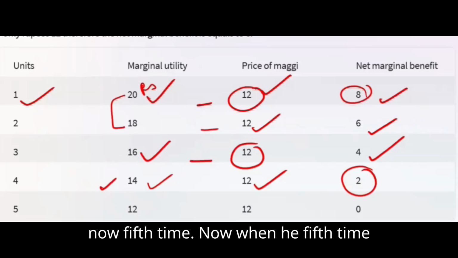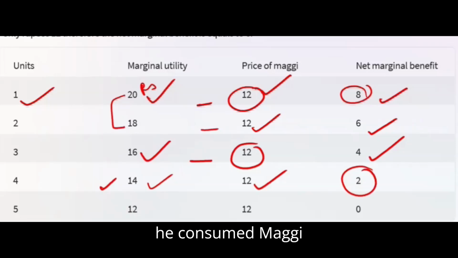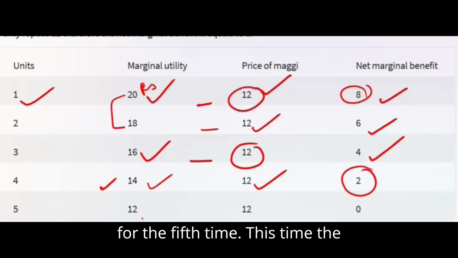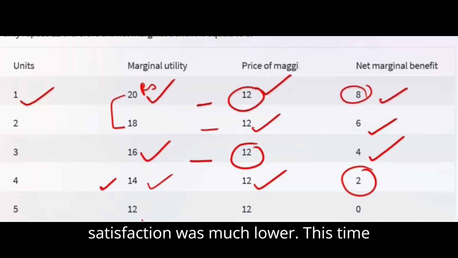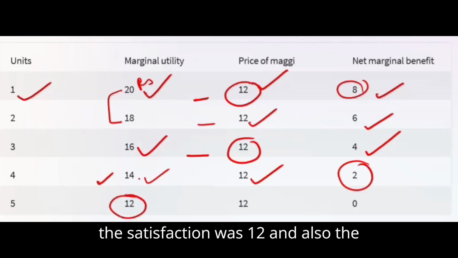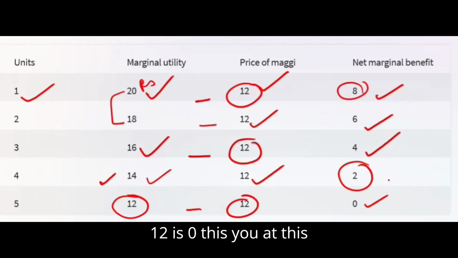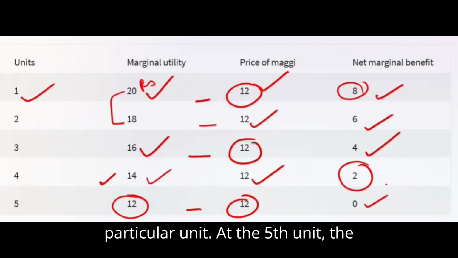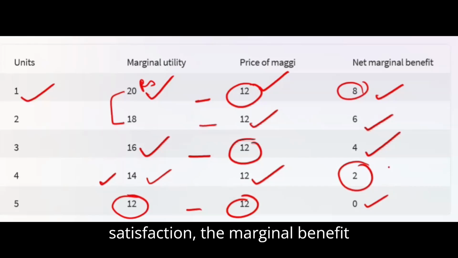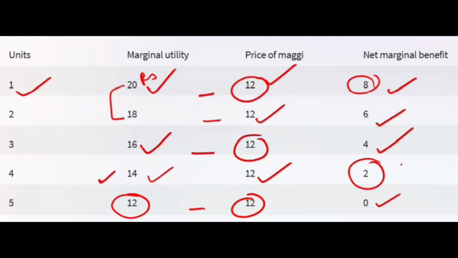Now the fifth time he consumed Maggi, this time the satisfaction was much lower. This time the satisfaction was 12. And also the price that he paid was again 12. So 12 minus 12 is 0. At this particular unit, at the fifth unit, the marginal benefit is 0.